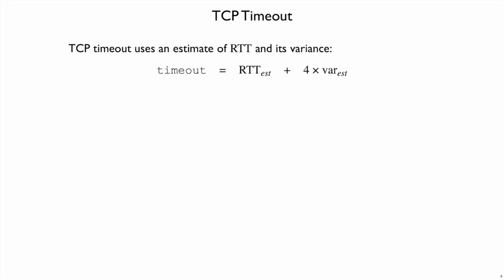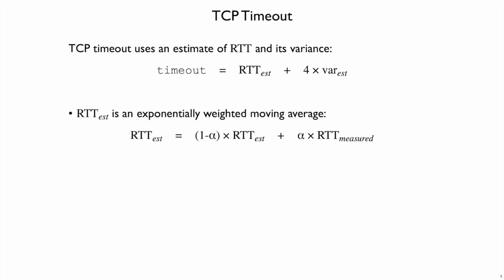Timeout, remember, is the amount of time that a connection waits after it sends a packet, having not received an acknowledgement or negative acknowledgement, before it tries sending that packet again. So clearly that should be round-trip time as a lower bound, or at least an estimate of the round-trip time. TCP is also going to factor in the variance that it's seen for round-trip times and take 4 times that variance added on to the round-trip time, and that will be how long it waits overall. The expected time plus a bit more, in other words.